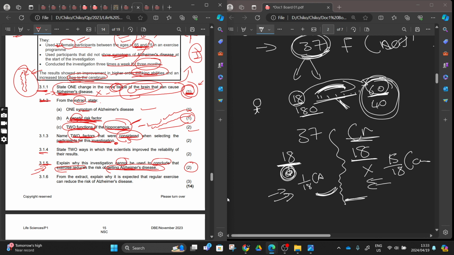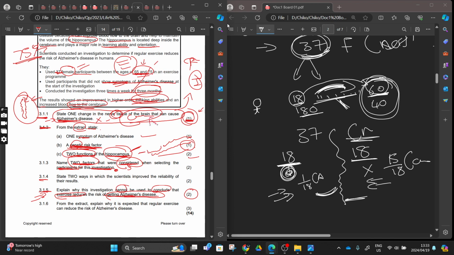Can you answer those exercises here, right? There are many answers to this question: explain why this investigation cannot be used to conclude that exercise reduces the risk of getting Alzheimer's disease. I can start by saying Alzheimer's disease is caused by a degeneration of a